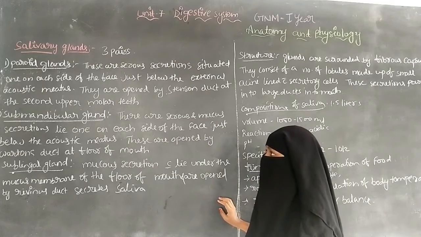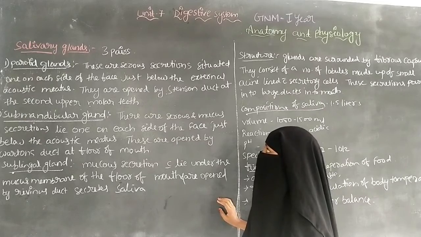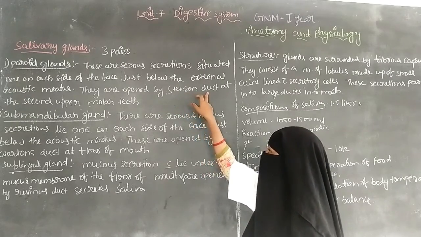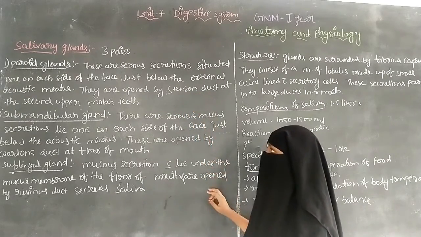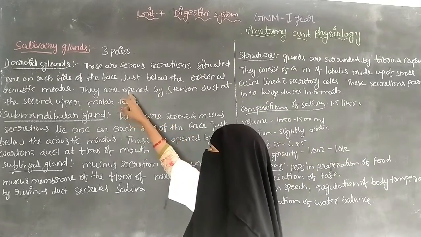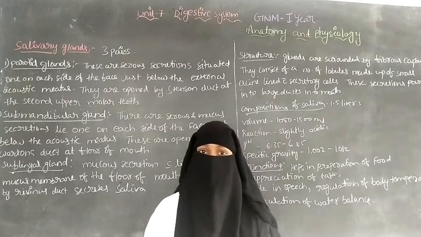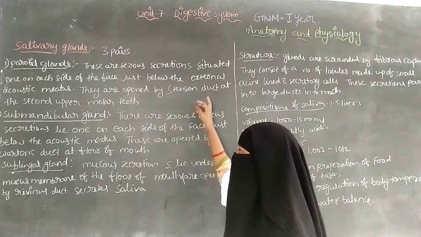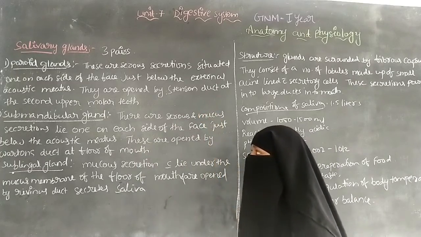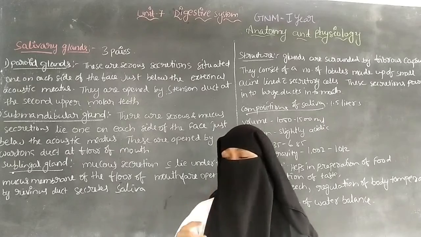They are opened by Stenson's duct at the second upper molar teeth. Stenson's duct is situated at the region of the second upper molar teeth, on the upper side of the mouth.